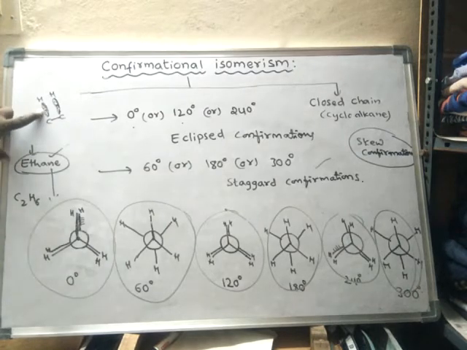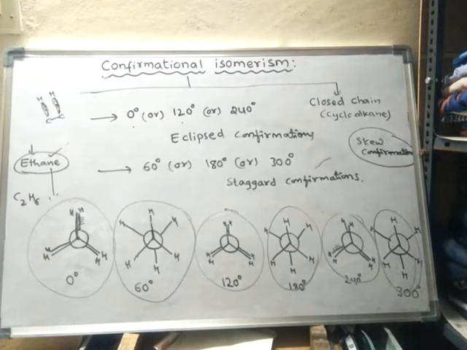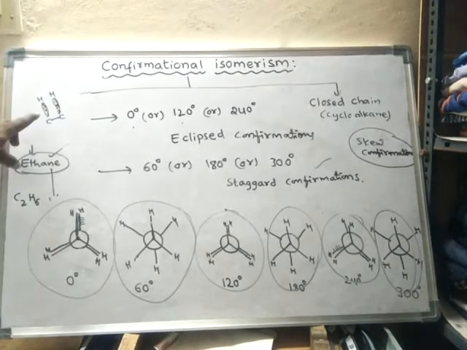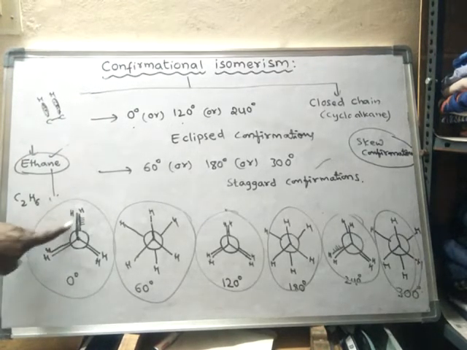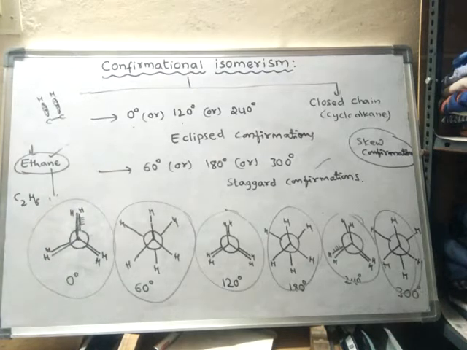These are negative clouds, so both negative clouds will repel each other. So in this conformation there are repulsions between the bonds. Hence, due to the repulsions, the structure remains less stable, or unstable.